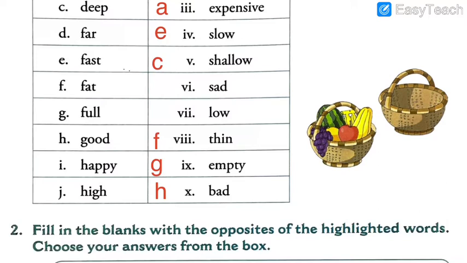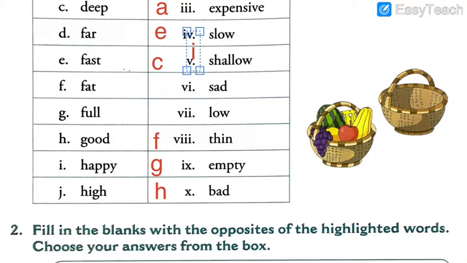5, 4, 3, 2, 1, 0. Did you get the answer? Now say for example, you say, oh, today is my birthday, I'm going to get many gifts, I'm very happy. But when you say, oh, I have got very low marks this time in the exam, now my father is going to scold me, I'm very sad. That is what you use, right? So the opposite of happy is sad.